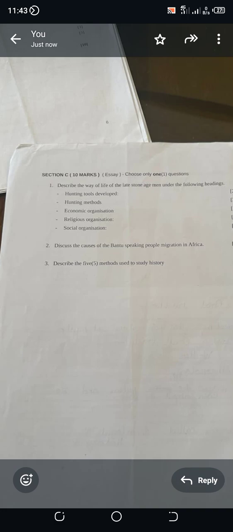Religious organization. Religion, I'm sure we're talking about worship. Okay. So the San people lived in caves. When you look at the caves in which the San people used to live, you will find drawings in those caves.